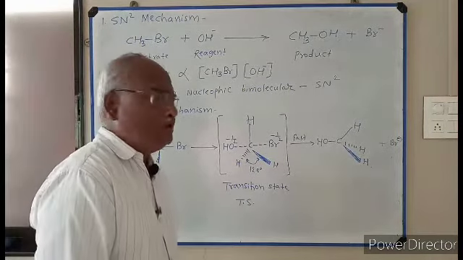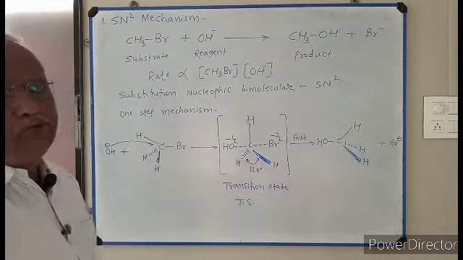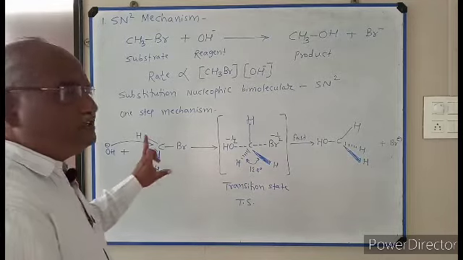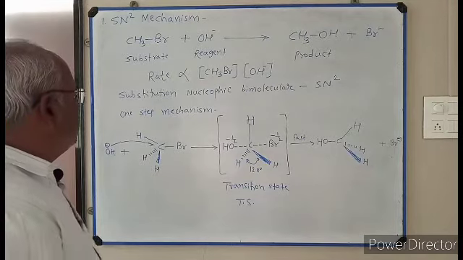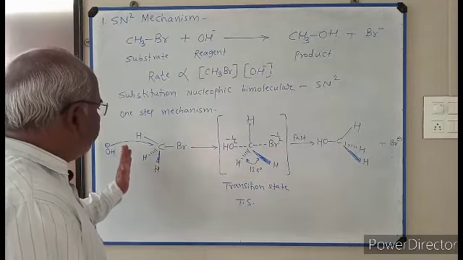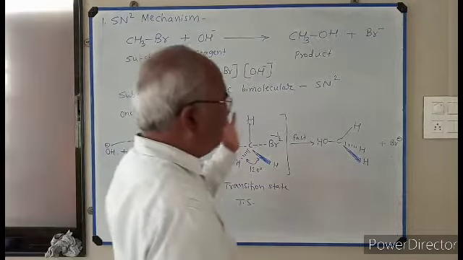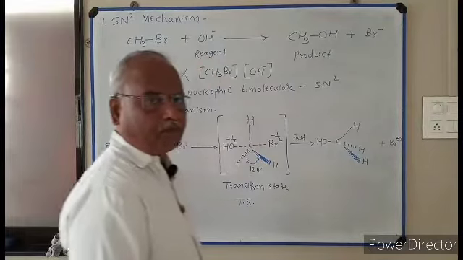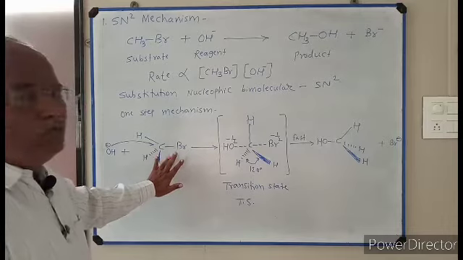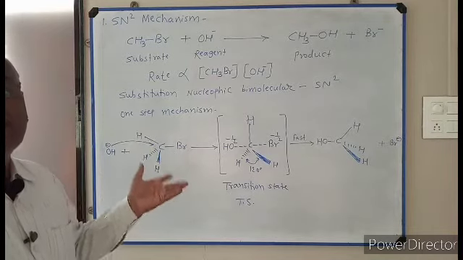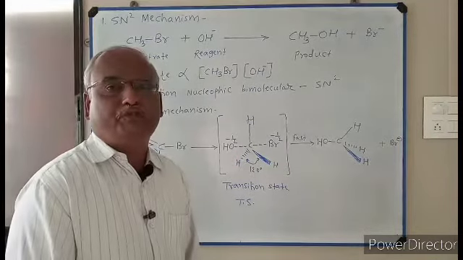Now you see, if the substrate is a chiral molecule, chiral means it contains an asymmetric carbon atom, then it is found that the three hydrogens which are present on the left hand side go to the right hand side. So if the substrate is a chiral molecule, then inversion of configuration takes place.